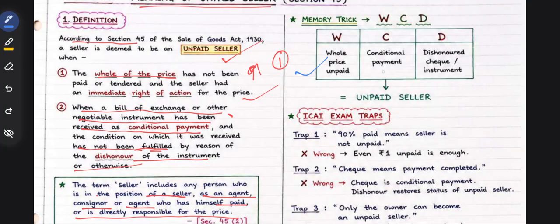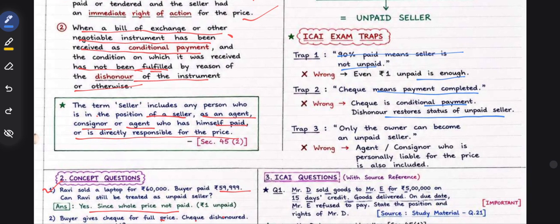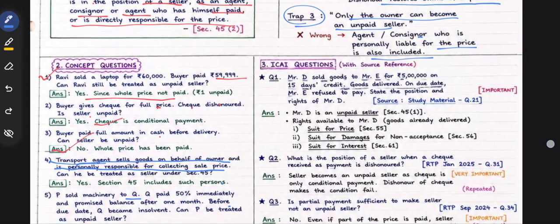Whole price not paid, conditional payment dishonored, these will be called unpaid seller. If 90% is paid, the seller is not unpaid? No, even 1 rupee unpaid is enough. Check means payment completed? No. A check is conditional payment, and dishonor restores the status of unpaid seller. Only the owner can become an unpaid seller? No. All these are traps. An agent or consignor who is personally liable for the price is also an unpaid seller.